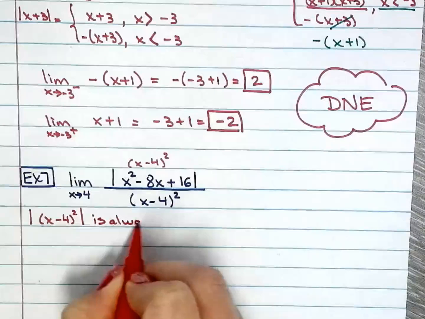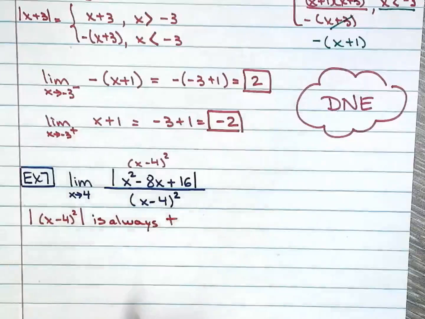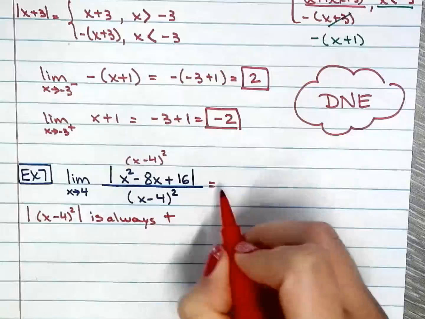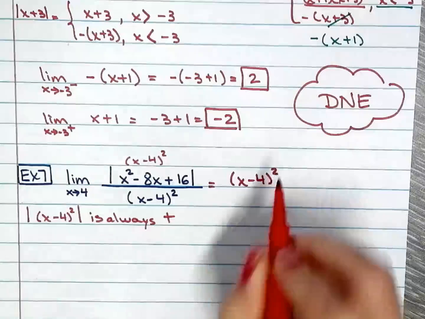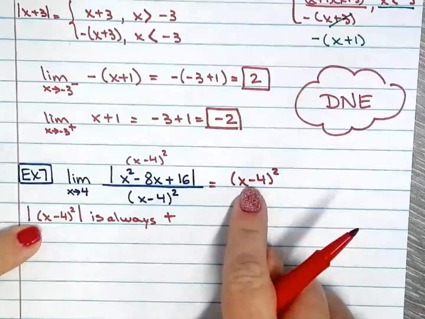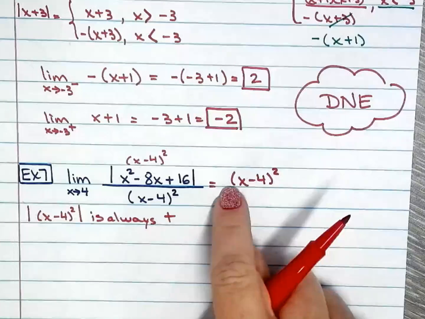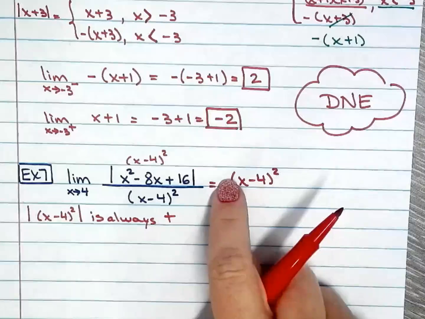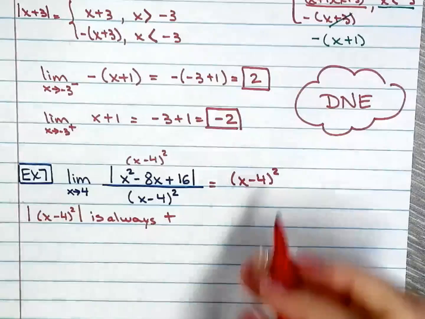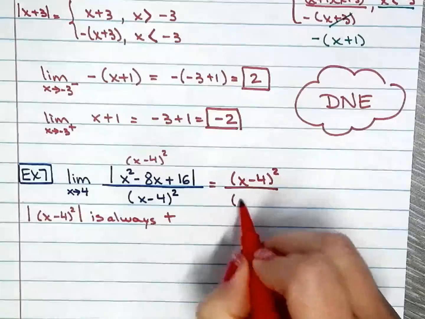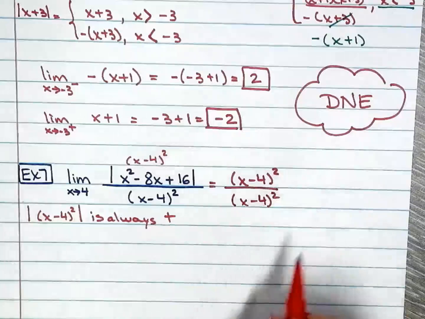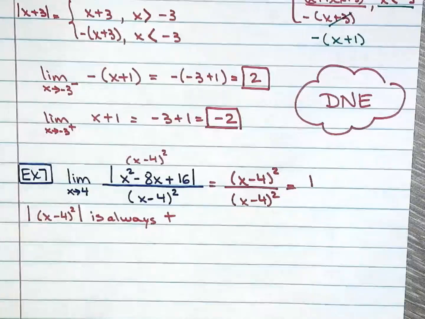So therefore, I can just simplify this one down to x minus 4 squared, because I know this is always going to be positive. So there's no reason for me to open that one is positive, one is negative. Don't worry about it because this is always positive. So when you simplify that, it equals 1.